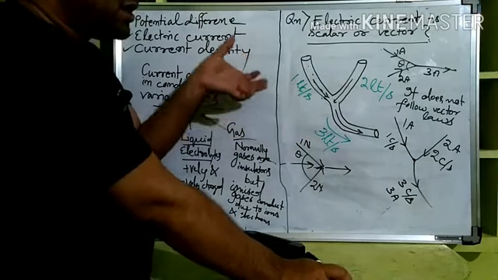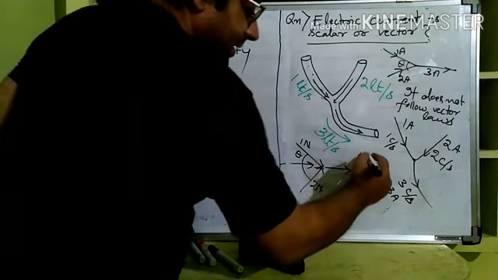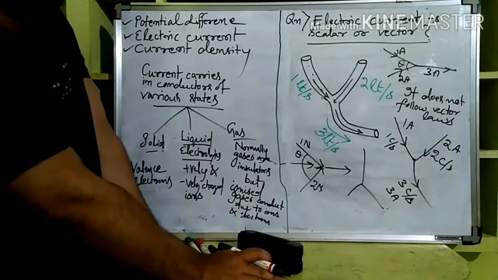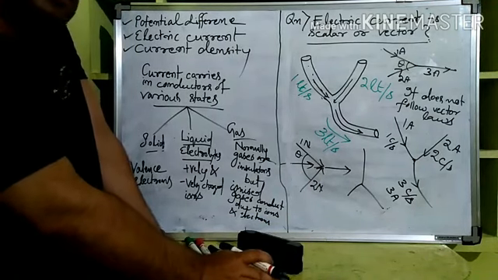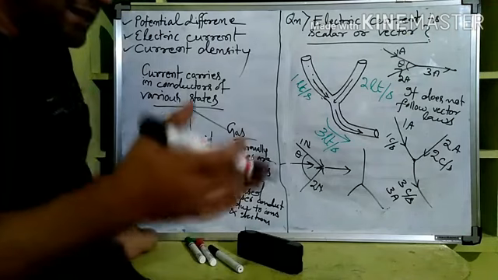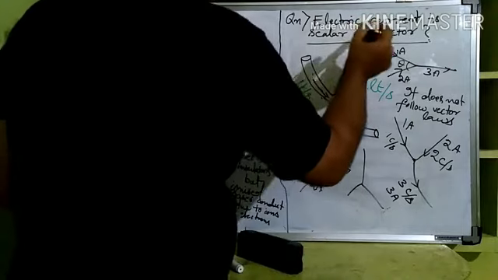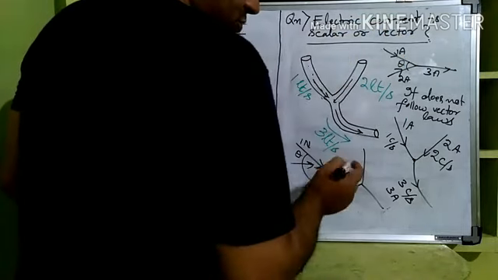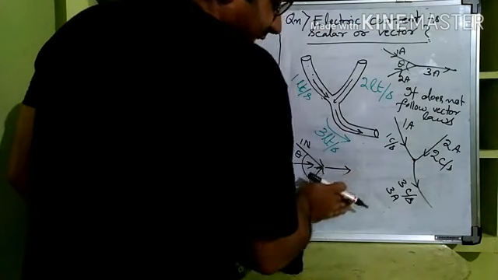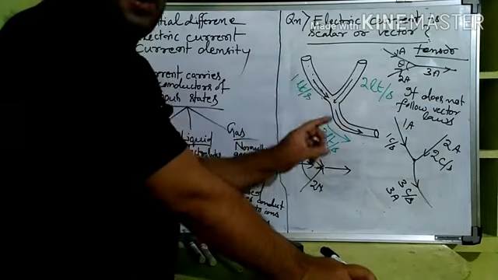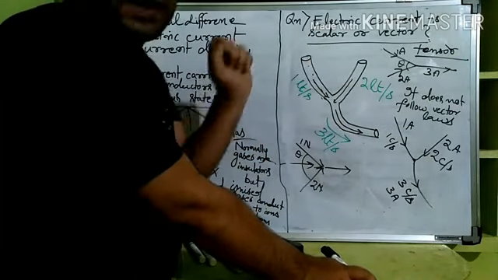For example, on paper, it has to be treated as a current vector sometimes to get the calculations correct, which we will study in detail in alternating current. However, here what I can say is it is neither a vector nor a scalar, and these types of quantities are called tensor quantities. T-E-N-S-O-R, tensor quantity. So exactly speaking, electric current is a tensor quantity. It's neither scalar nor a vector.